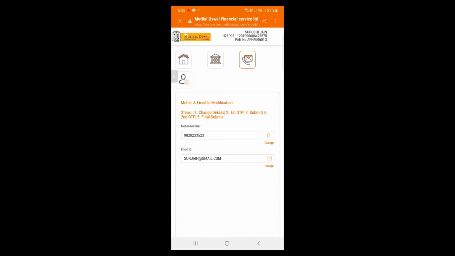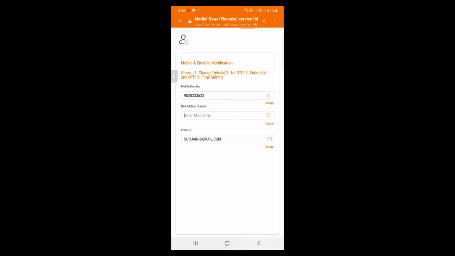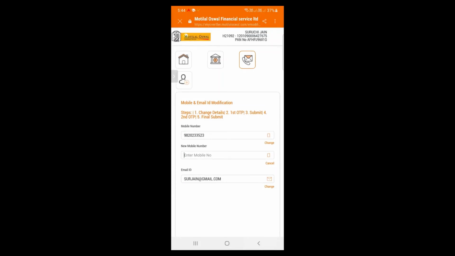If you wish to change your mobile number, click here on the change button just below your mobile. You need to put your required new number. So when you select the number, one OTP will be sent to your new mobile. You need to put that OTP. Further, they will again send you one OTP to your other mobile for final submission. And this is how you can change your mobile number. Again, the steps are mentioned at the top of the page, mobile and email ID modification step.